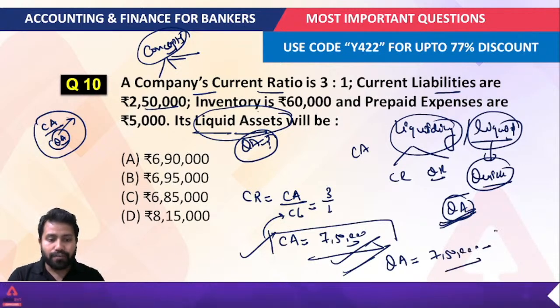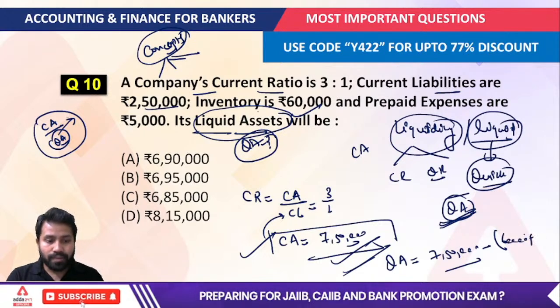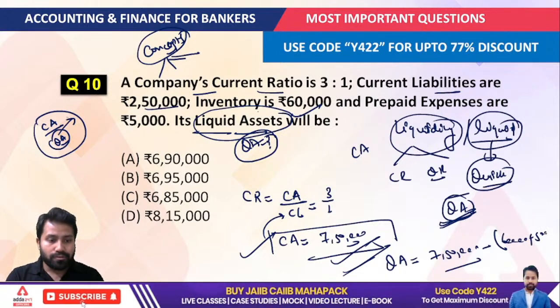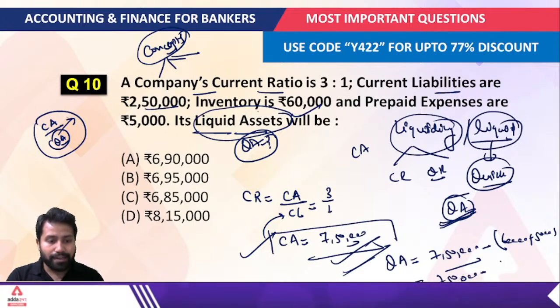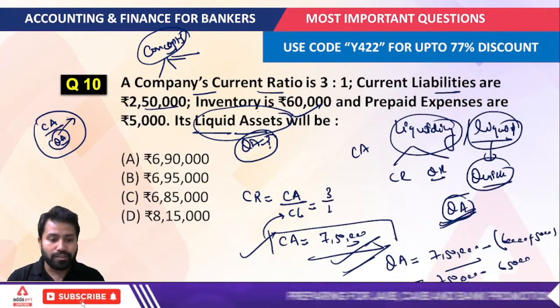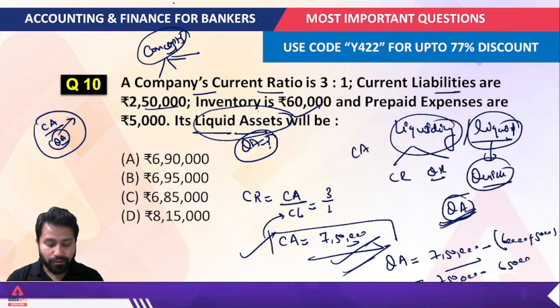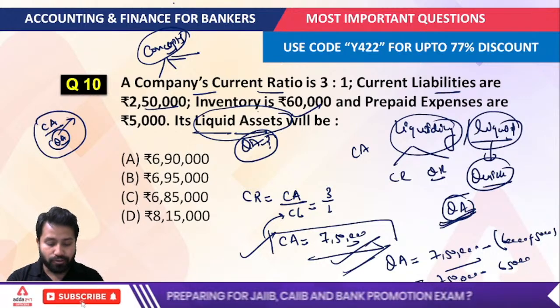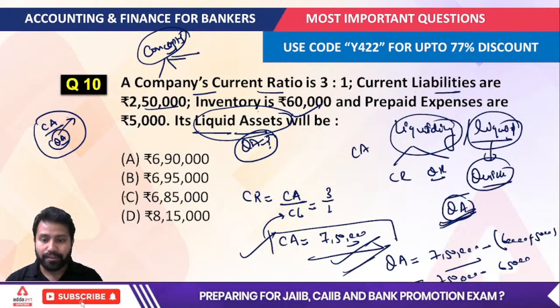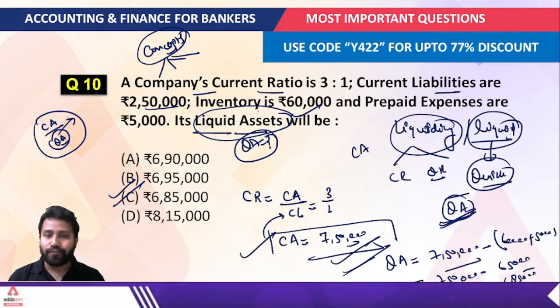That would be 7,50,000 minus inventory, that is 60,000 plus 5,000. So that would be equal to 7,50,000 minus 65,000. Now just tell me what would be the value of this. The value you will get here is 6,85,000. That would be your value for this question. Okay, so this is how you have to solve the questions.